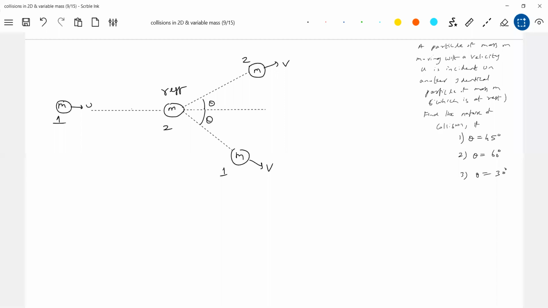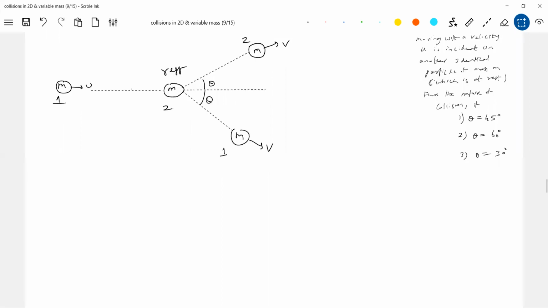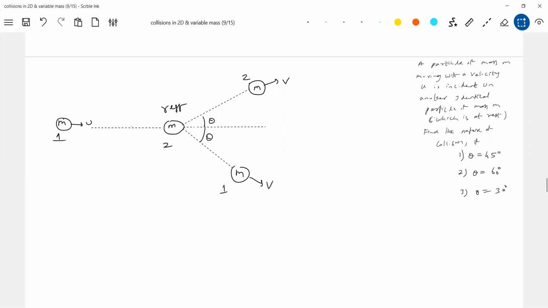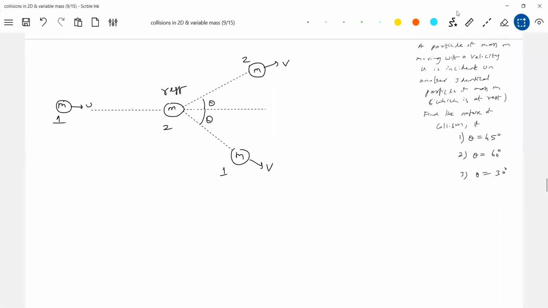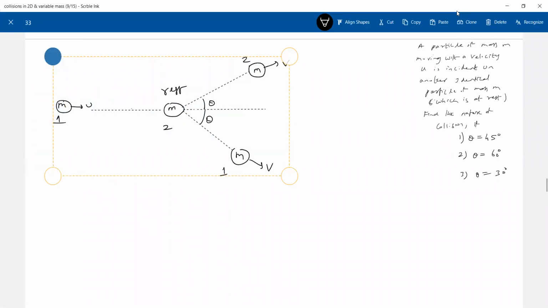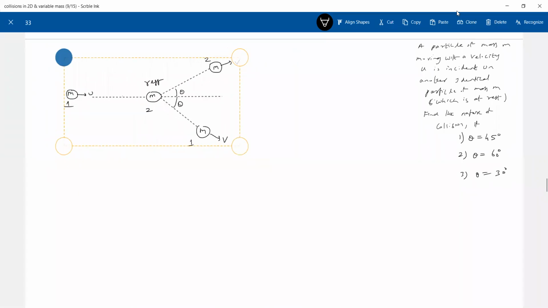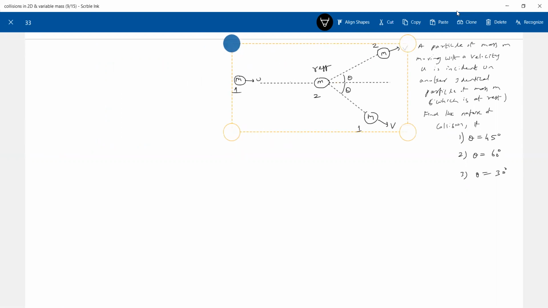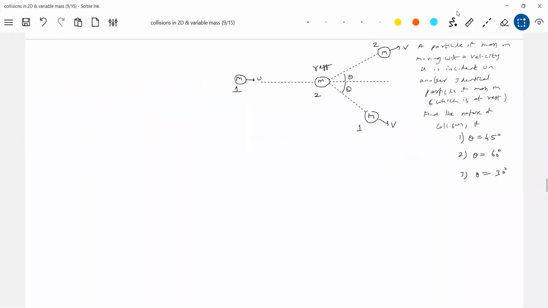If Kf equals Ki, it will be elastic. If Kf is not equal to Ki, it will be inelastic. So let me assume, first case, theta equal to 45 degrees. There is a diagram initially. A very simple problem, no mathematics, nothing. Let me start from here.